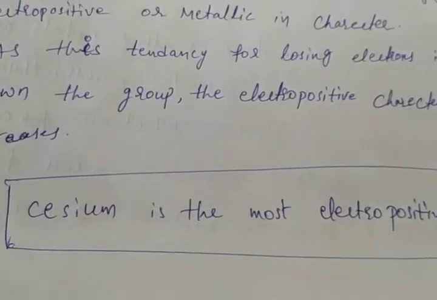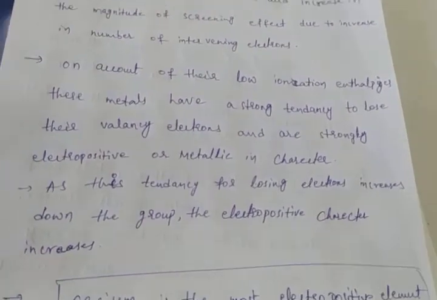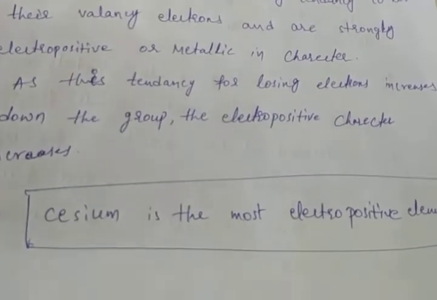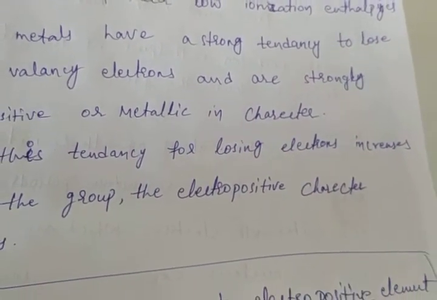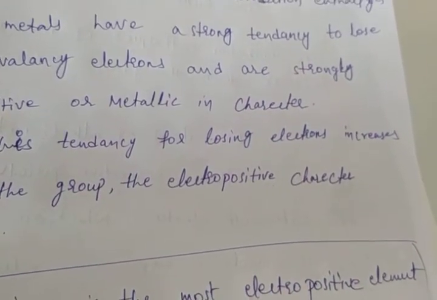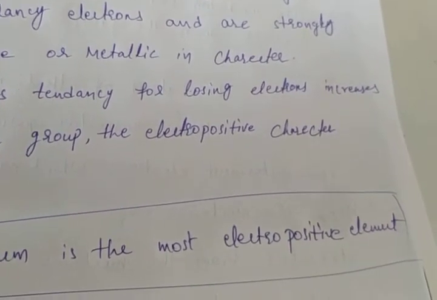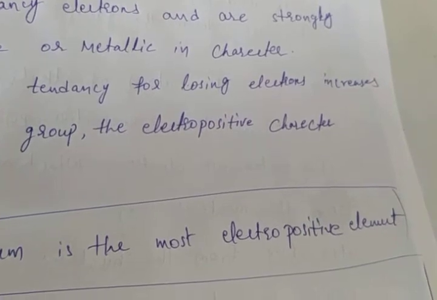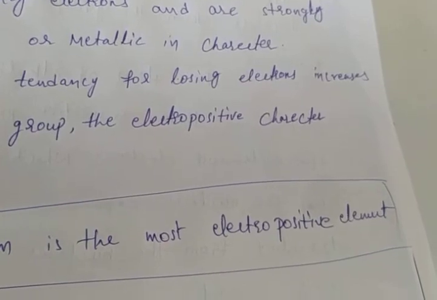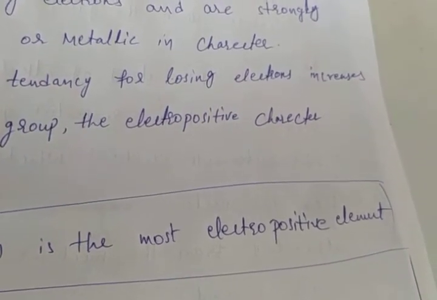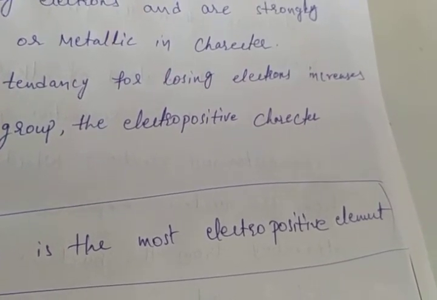This is about the ionization enthalpy. Ionization enthalpy means the amount of energy required to remove one electron from its outermost shell. Ionization energy values decrease from top to bottom in a group because of two reasons. One is that atomic size increases and the screening effect increases. Size increase means the nucleus attraction force on valency electrons will be decreased, so we can remove the valency electron easily. That's why ionization enthalpy values decrease.